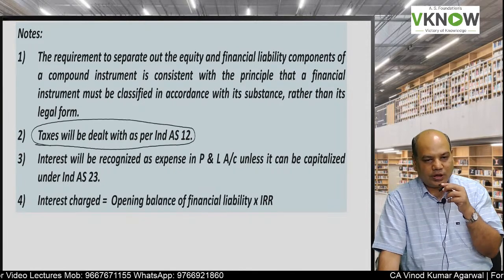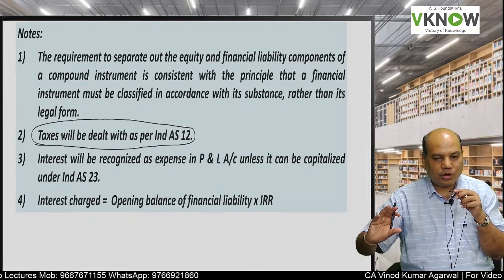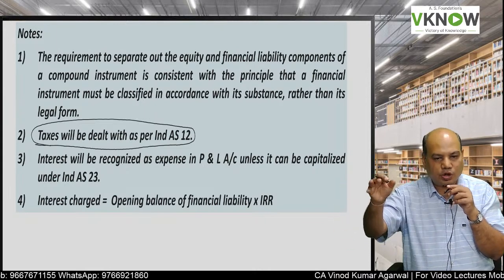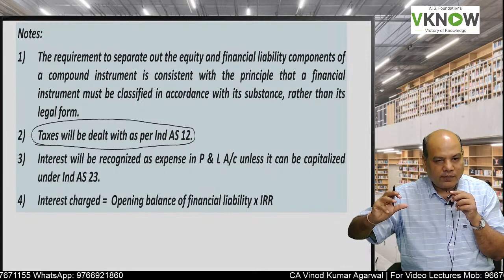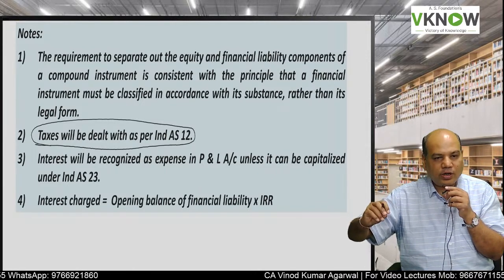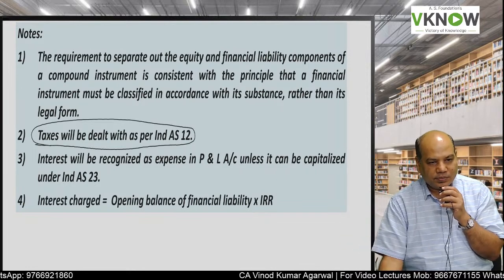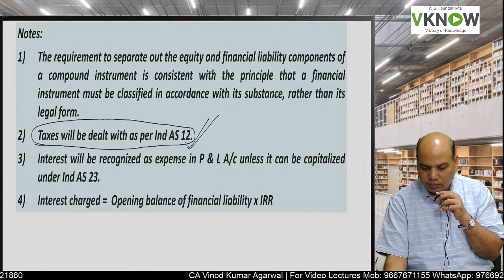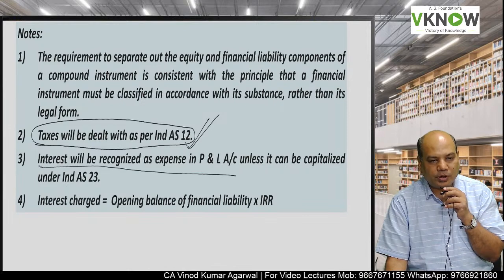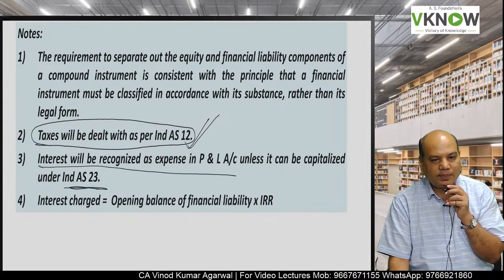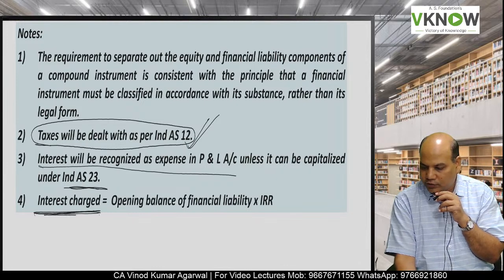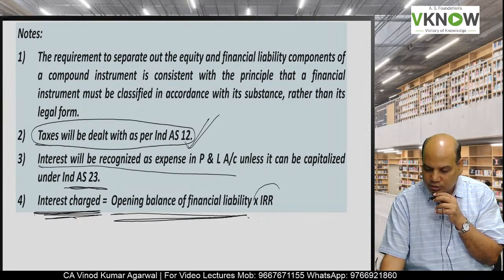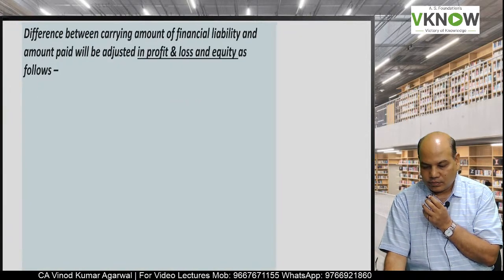If deferred tax is to be calculated, because the Income Tax Act does not deal with compound instruments, they still follow the old method of accounting. So there will be a difference between the book value and the tax base. That will be covered by Ind AS 12. We will discuss it separately. Any interest paid will be transferred to P&L account unless it can be capitalized. And how do you compute the interest here? Under amortized cost, take the opening balance of financial liability and multiply by IRR.